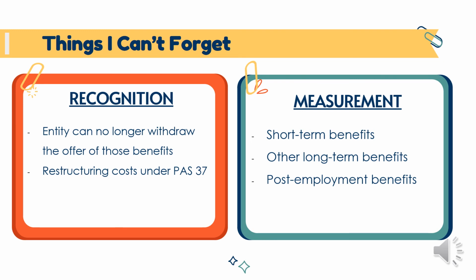Una, yung short-term benefits. Na-account siya as short-term benefits kapag payable within 12 months. Payable beyond 12 months naman are accounted for as other long-term benefits. While enhancement to post-employment benefits are accounted as post-employment benefits.